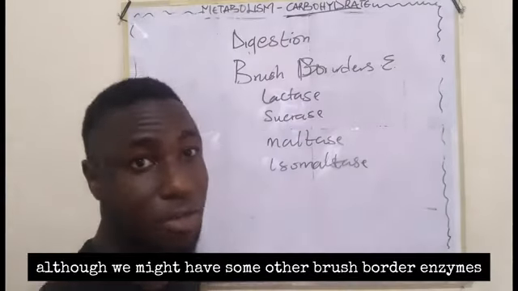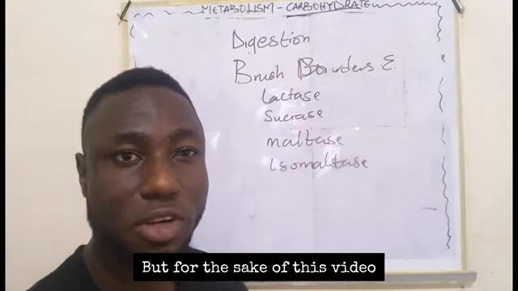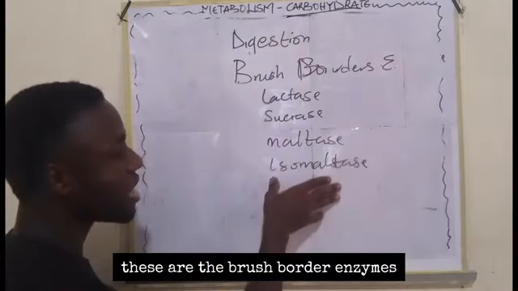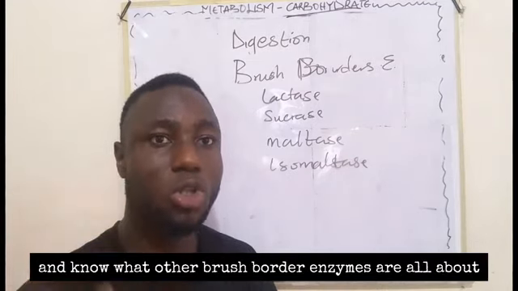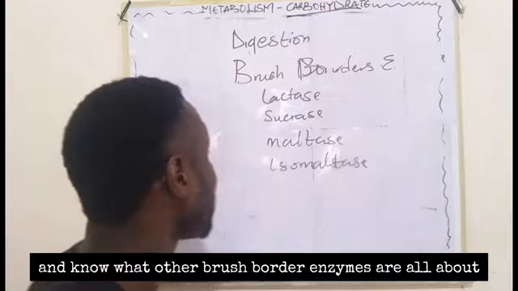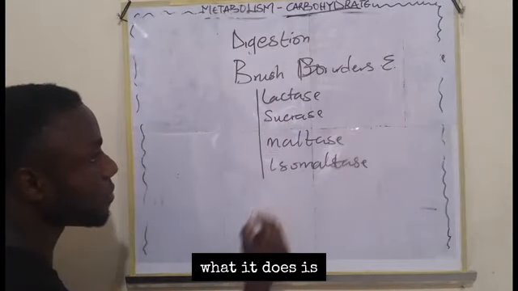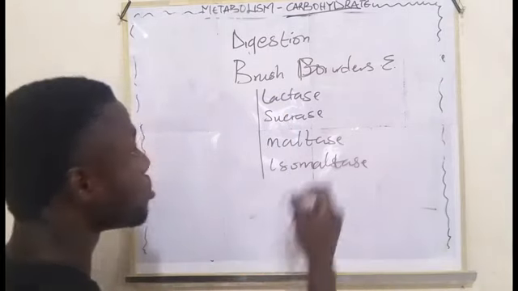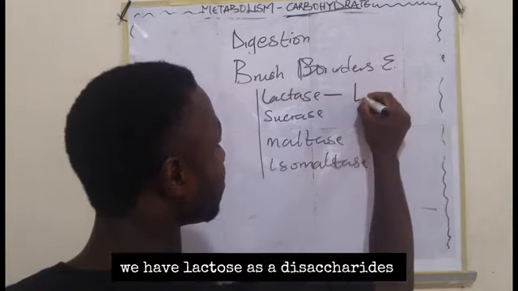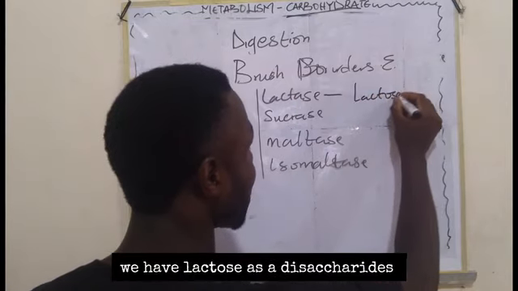Although we might have some other brush border enzymes, for the sake of this video, these are the brush border enzymes that I have listed, but you can do some research and find out what other brush border enzymes are all about. So now the lactase: remember, we have some products being broken down already. The lactase acts on lactose, which is a disaccharide.